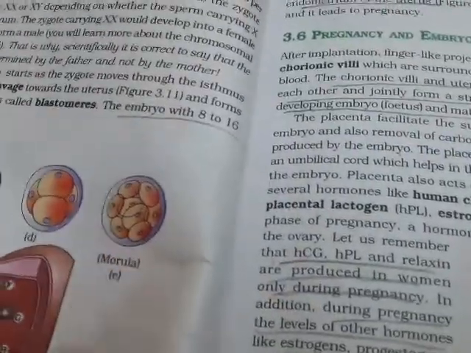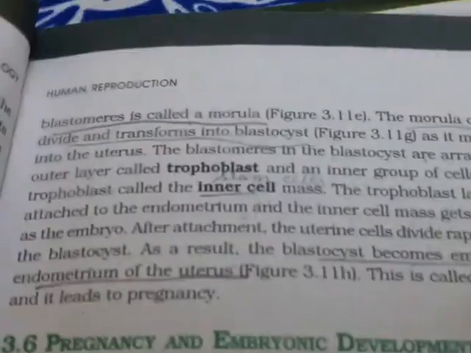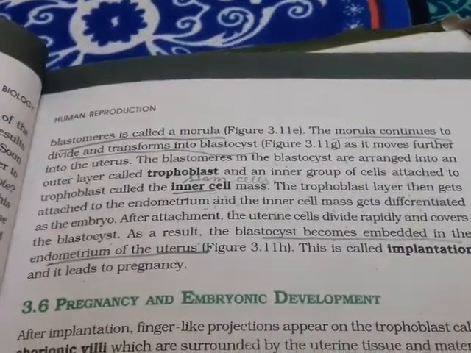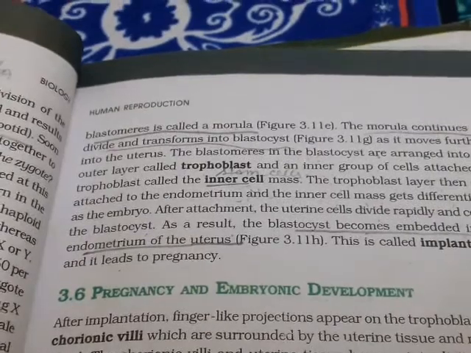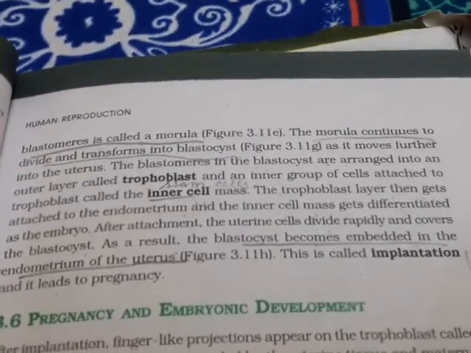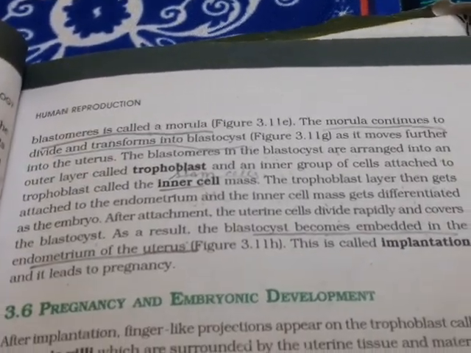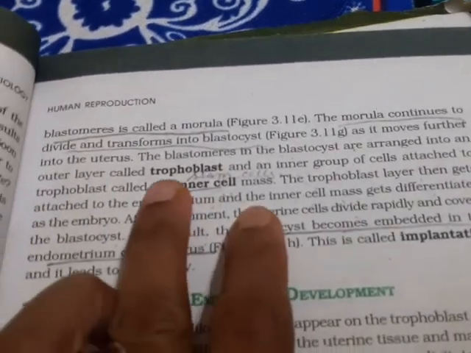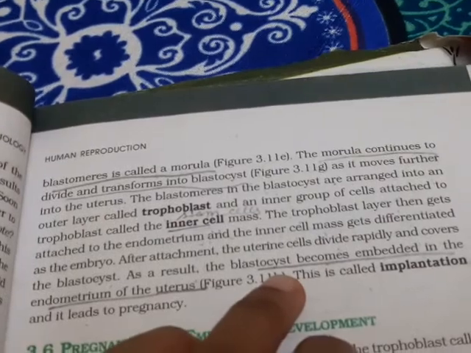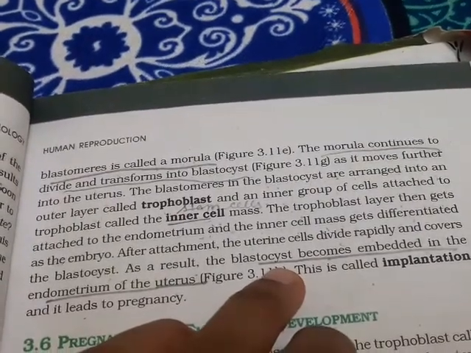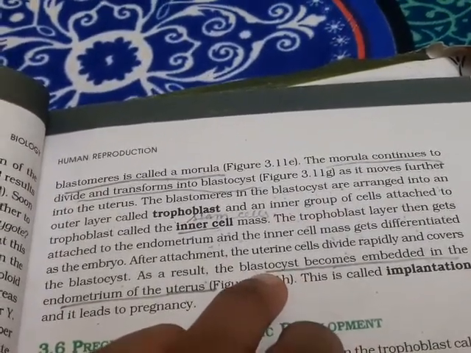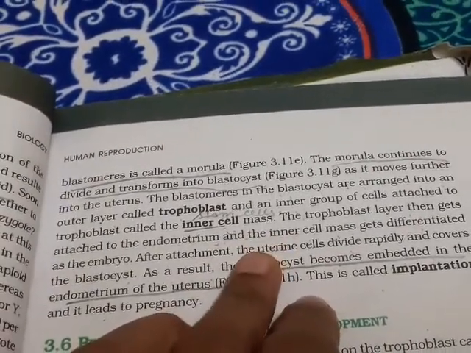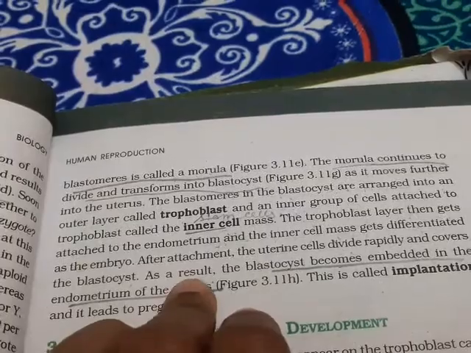The morula continues to divide and transforms into blastocyst. As it moves further into the uterus, the blastomeres in the blastocyst are arranged into an outer layer called trophoblast. An inner group of cells attached to the trophoblast is called inner cell mass. The trophoblast layer gets attached to the endometrium and the inner cell mass differentiates as the embryo.